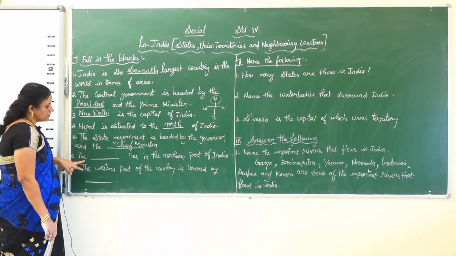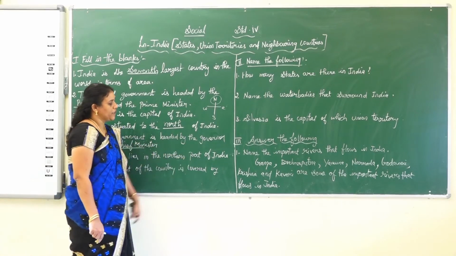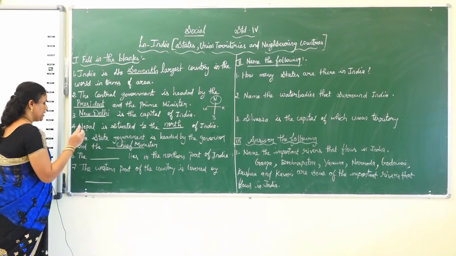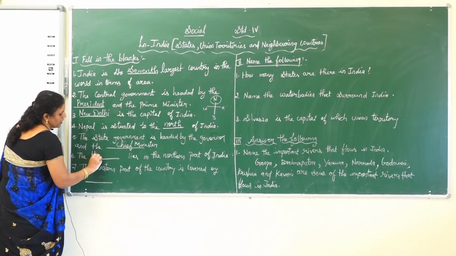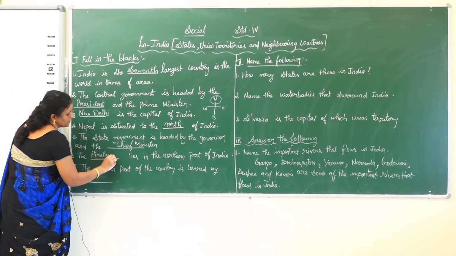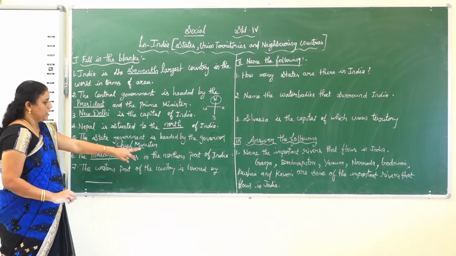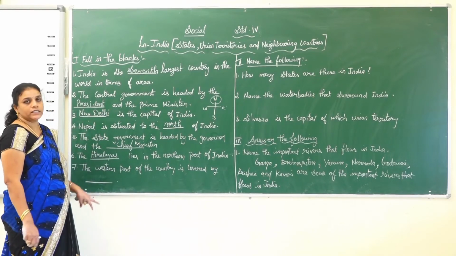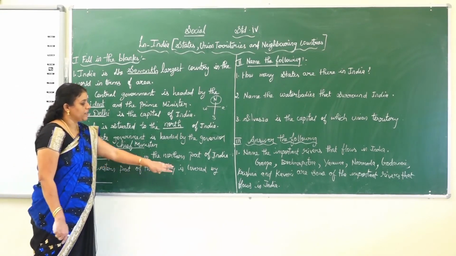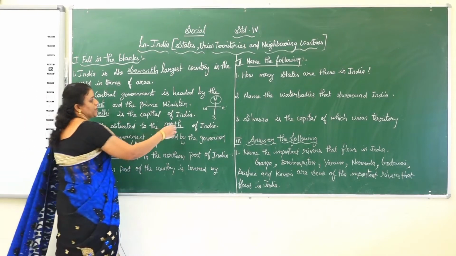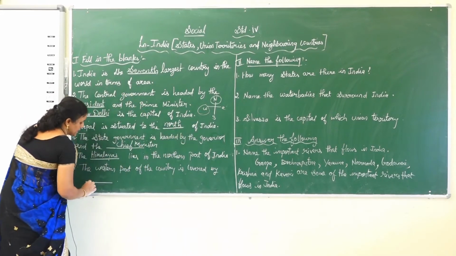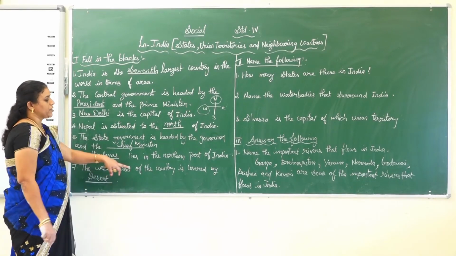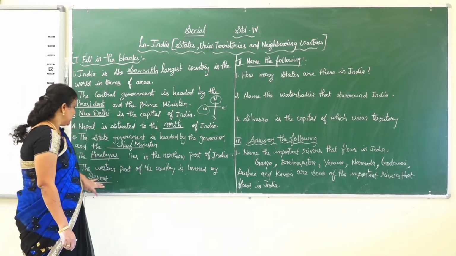The next one, the dash lies in the northern part of India. The Himalayas lie in the northern part of India. The western part of India is fully covered by desert.